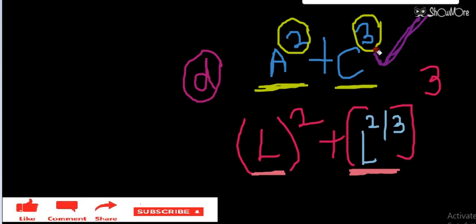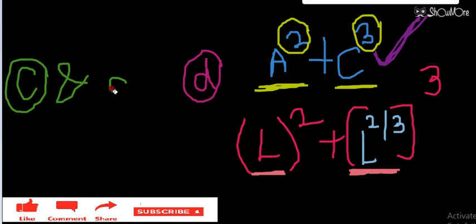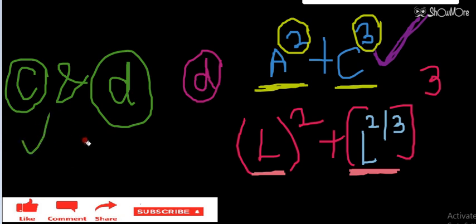So for question number 2, note down the answer: option C and option D both are correct. Both can give me a meaningful arithmetic operation.